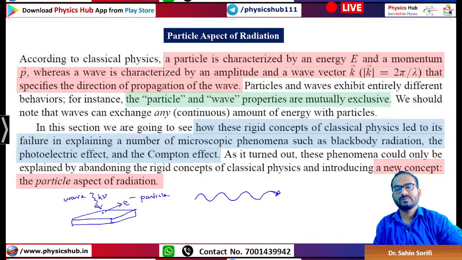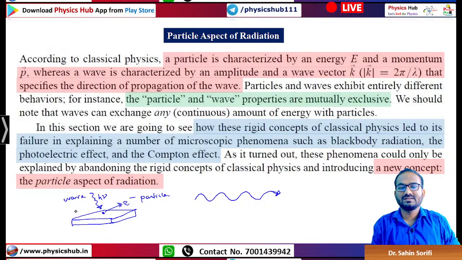How is this possible, that we send a wave which interacts with the particle and the particle comes out? From this we can say that this wave has some particle aspect. So that is the particle aspect of radiation.